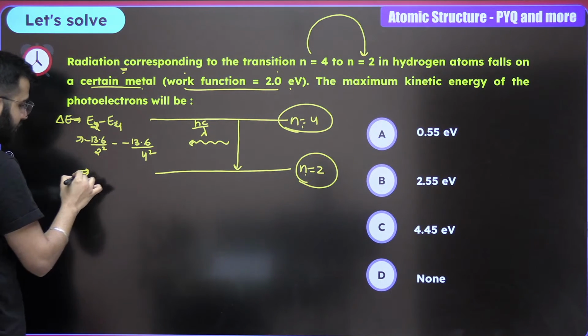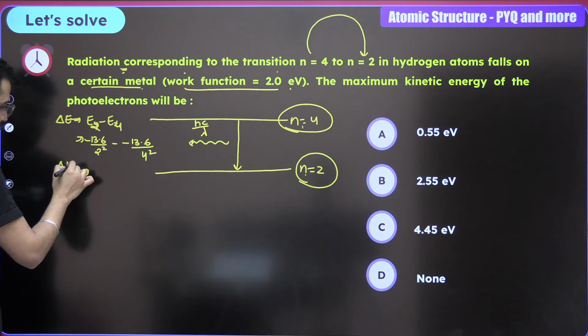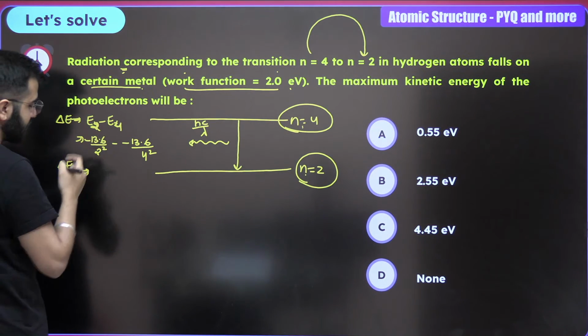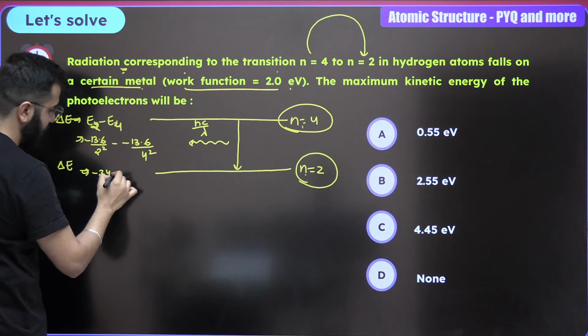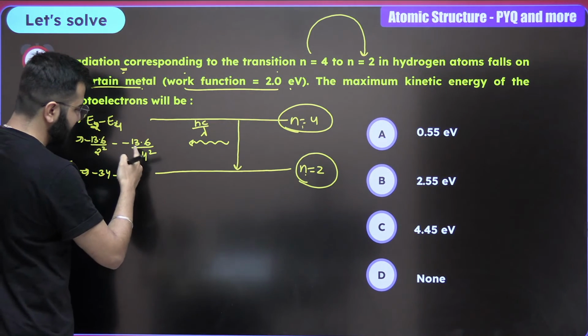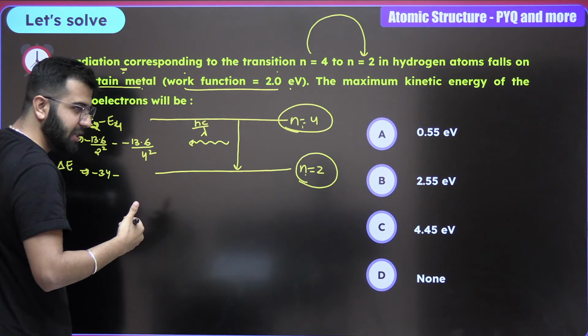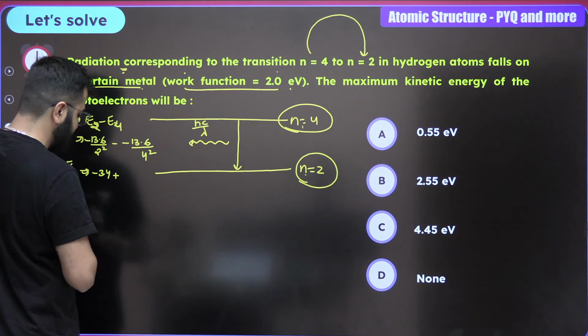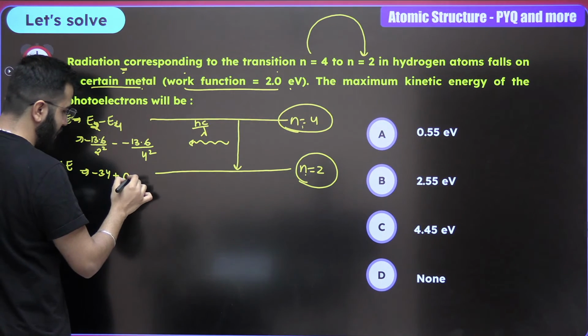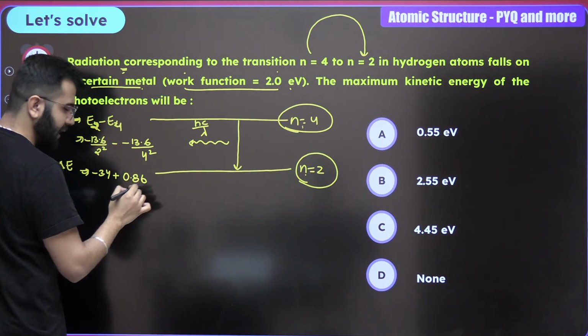First of all, for delta E only, give me an answer. This is going to be minus 3.4, and this is going to be 13.6 divided by 16, which is smaller than 1, 0.86 if I'm not wrong.